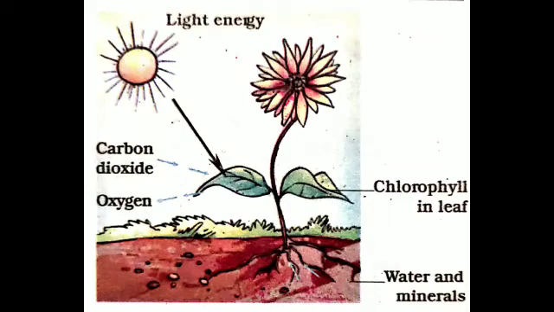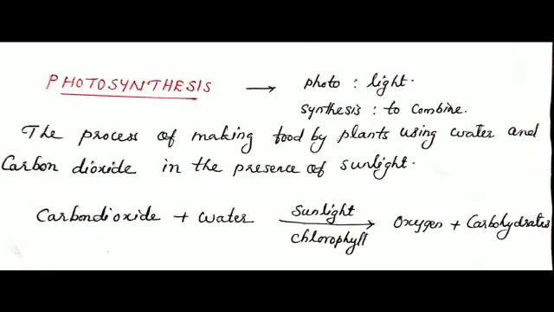What is photosynthesis? The process of making food by plants using water and carbon dioxide in the presence of sunlight. This is called photosynthesis. Photo means light and synthesis means production. That means production of food in the presence of sunlight. The synthesis of food in plants occurs in leaves. Therefore, all the raw materials must reach there. Next, we will discuss about how the raw materials reach there.